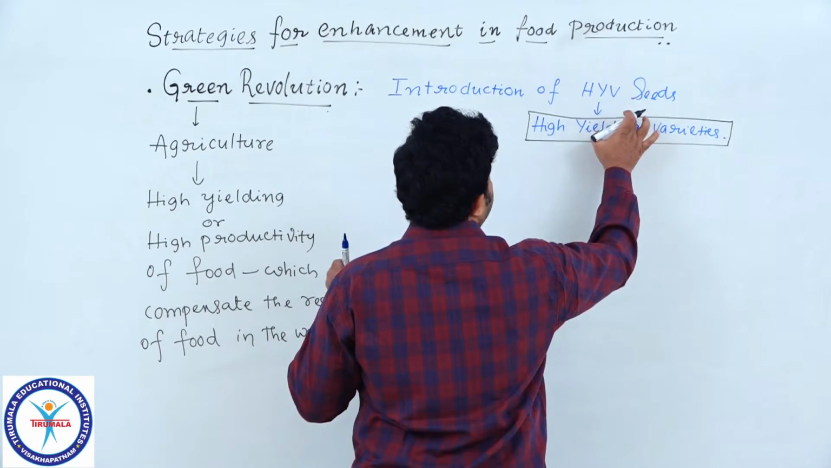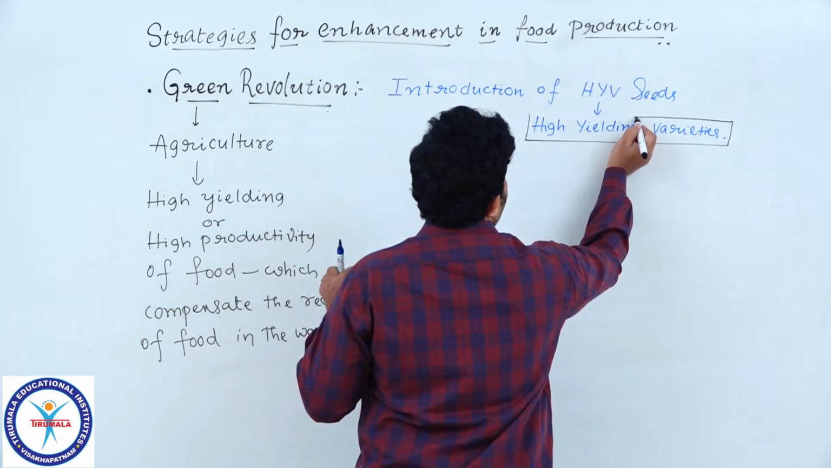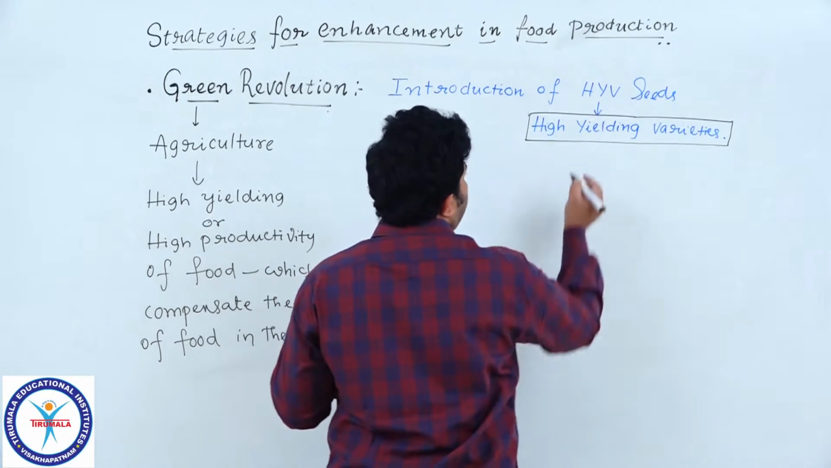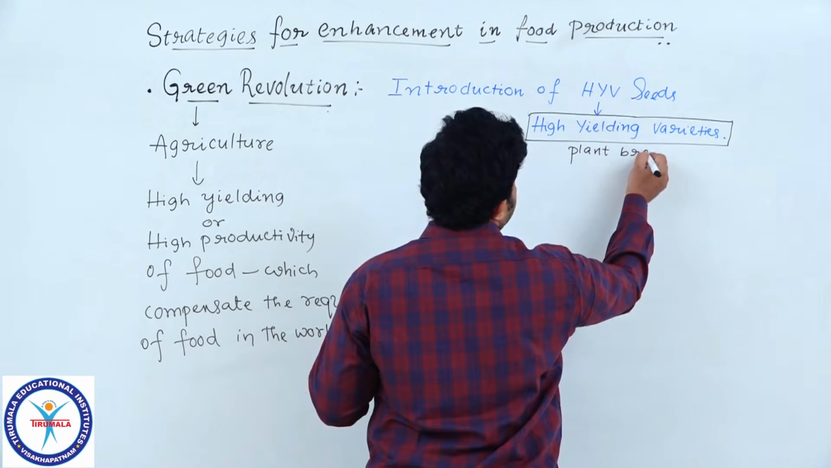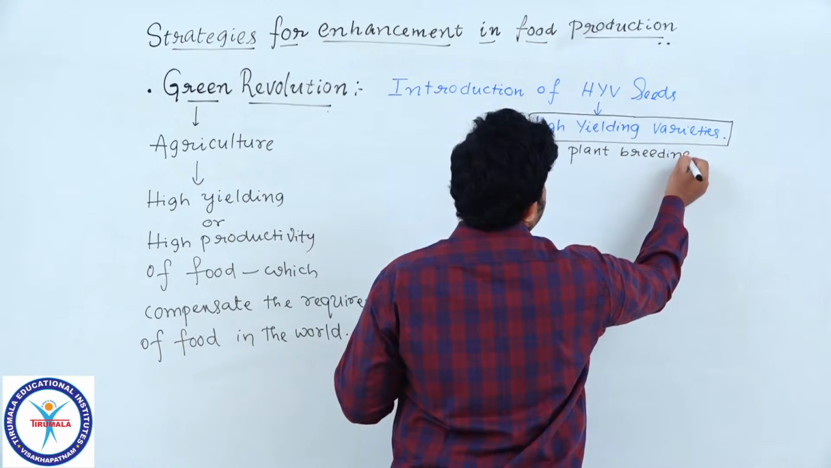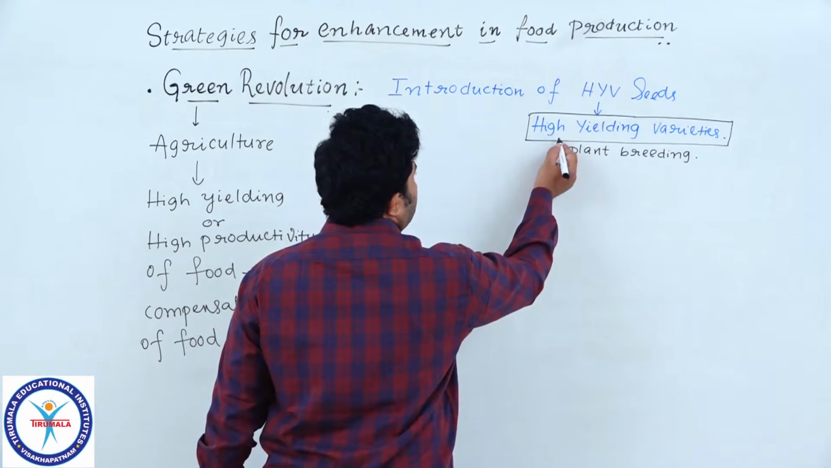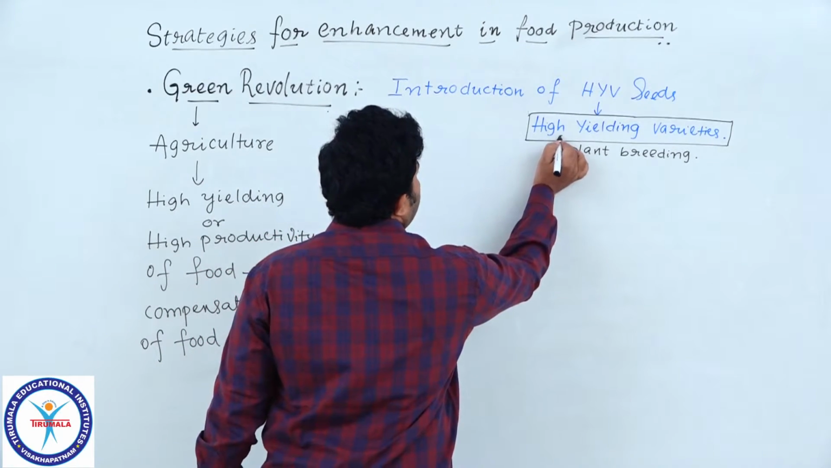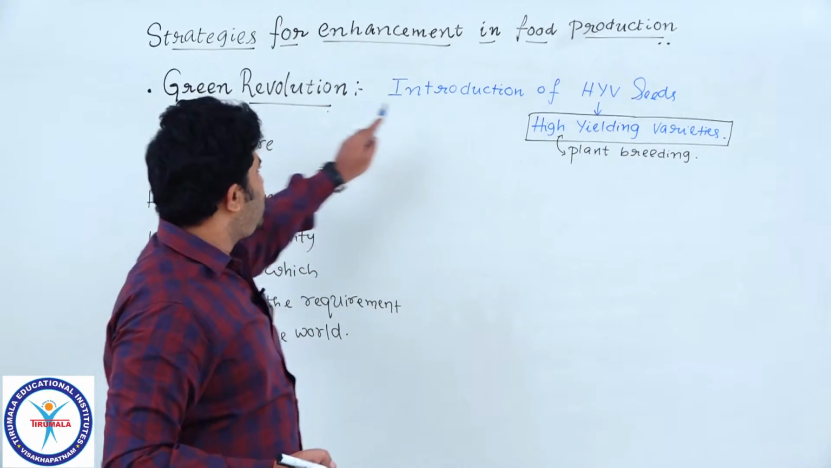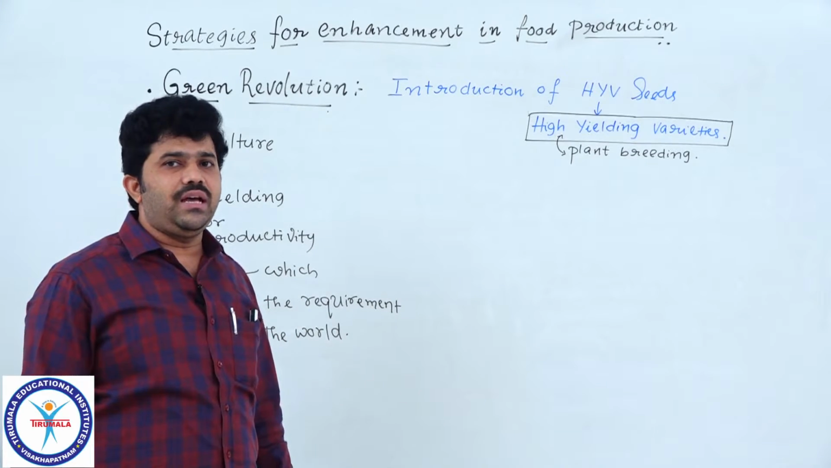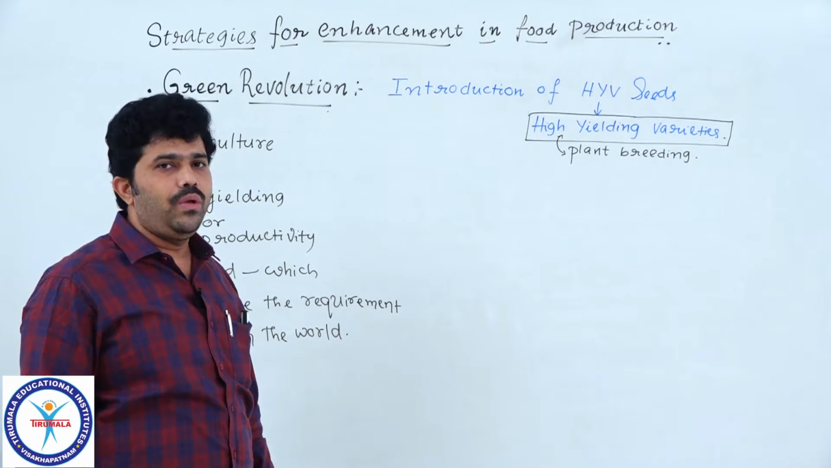We obtain these HYV seeds by the process of plant breeding, which we already discussed. Such kinds of processes and programs are producing these particular seeds, high yielding varieties, HYV seeds. These HYV seeds were introduced as a revolutionary change in the field of agriculture. Understood? That is what we call the Green Revolution.